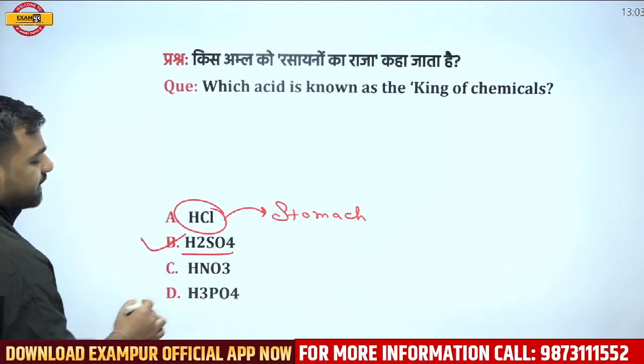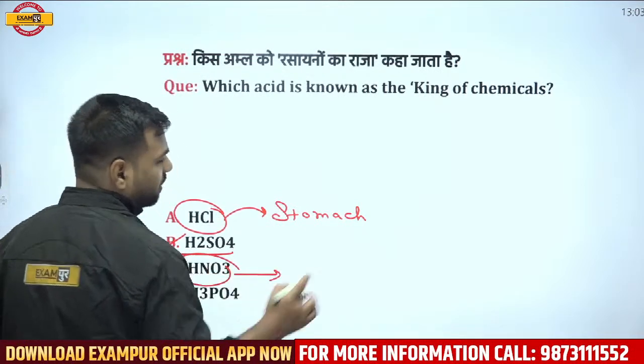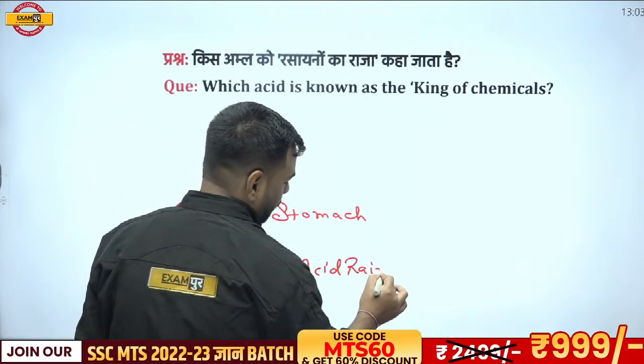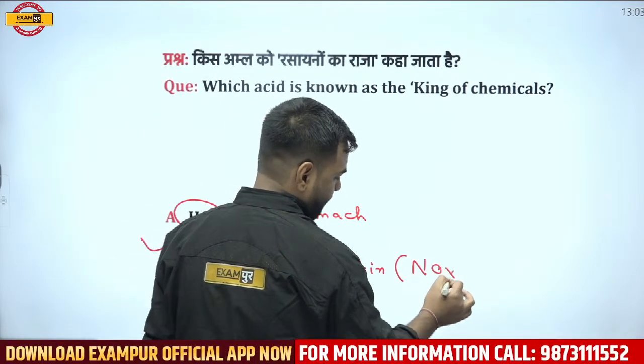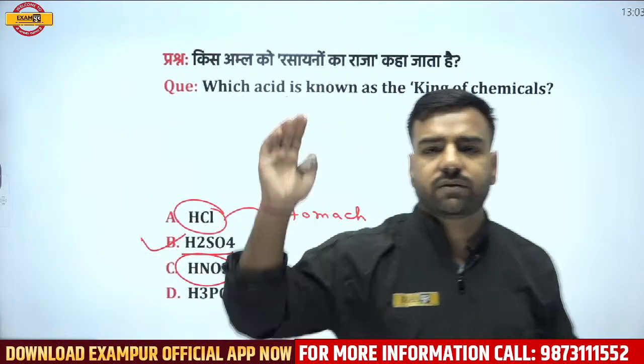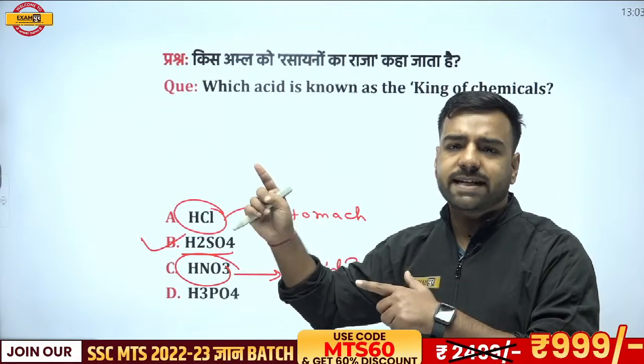If I talk about nitric acid, I have to discuss it when we talk about acid rain. Acid rain comes because of NOx, that is nitrous oxides, which leads to nitric acid, which when it comes down towards the earth, we call that acid rain.